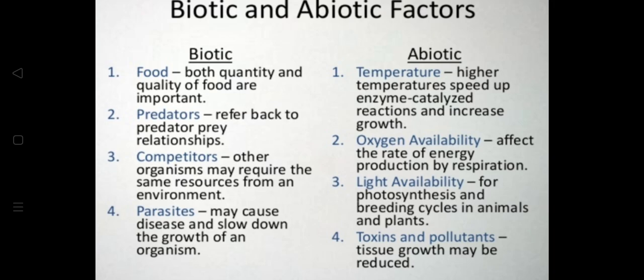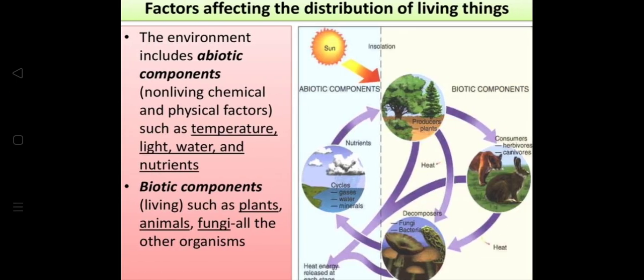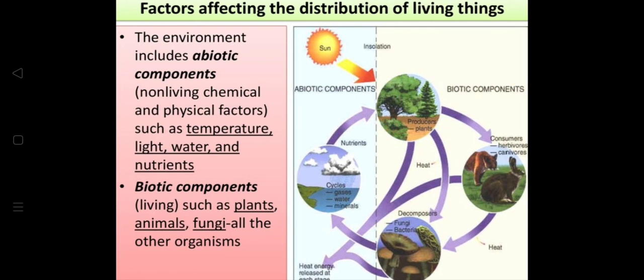And in plants, the toxins and pollutants, their tissues grow may be reduced. Now, this is the biotic and the abiotic factors. Now, what are the factors which affect the distribution of living things? The environment includes abiotic components. When we look at these abiotic components, what are they? If you look, the sun, the insulation, the nutrients.